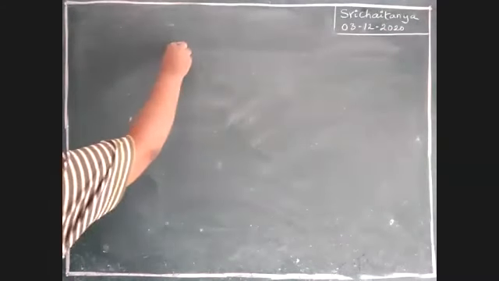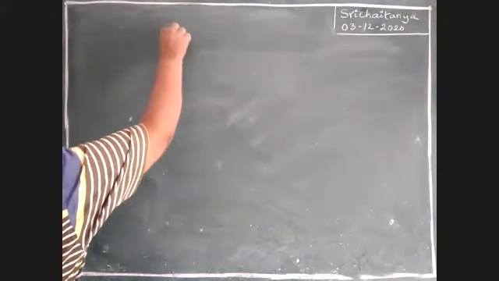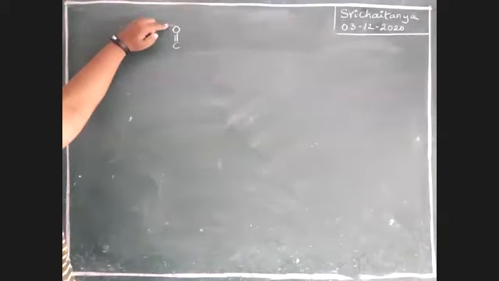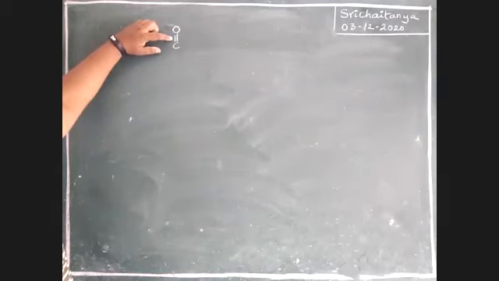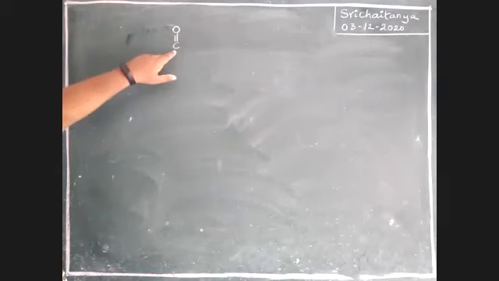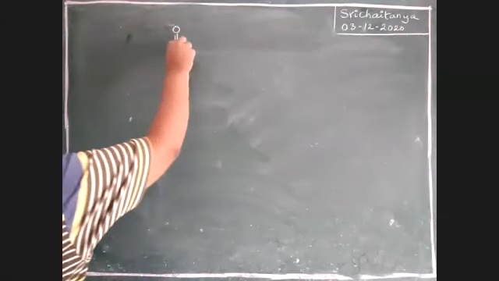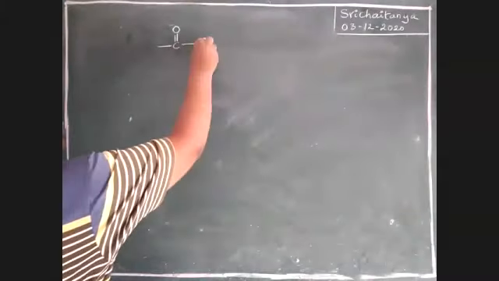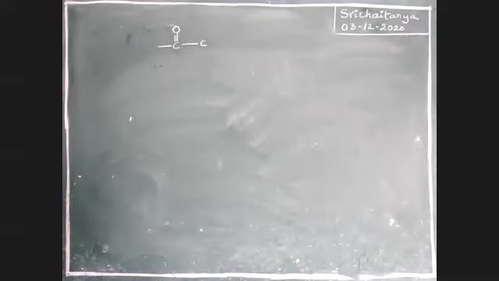See, boys, there is a C double bond O. See here, this is oxygen, with high electronegativity, bonded with multiple bonds. Now carbon has polyvalency, more than one valence is there. So carbon valence we know is 4. This is a polyvalent carbon atom. Now this carbon is bonded with another carbon.